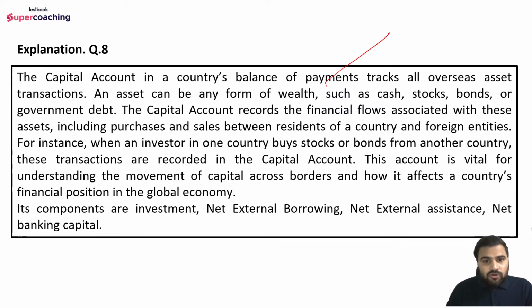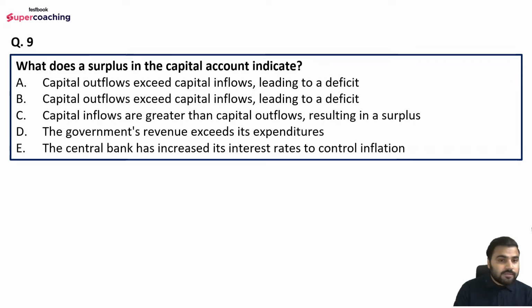Then further, the capital account records the financial flows associated with these assets, including purchases and sales between residents of a country and foreign entities. For instance, when an investor in one country buys stock or bonds from another country, these transactions are recorded in the capital account. For example, whatever foreign direct investment we are receiving, whatever foreign portfolio investment we are receiving. Similarly, we are also making foreign direct investment in other countries. We are also purchasing stocks in foreign stock exchange markets, right? So these are all part of capital account transactions. Also, its components are net external borrowing, net external assistance, and net banking capital.